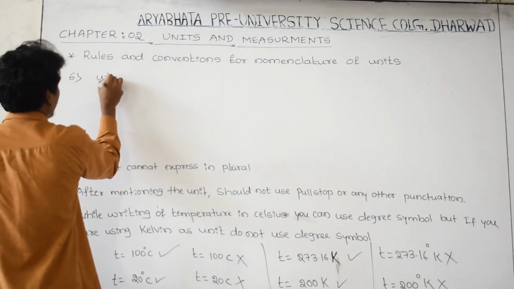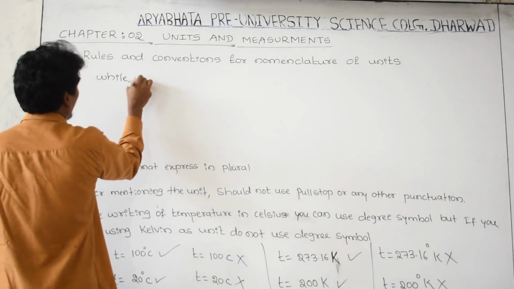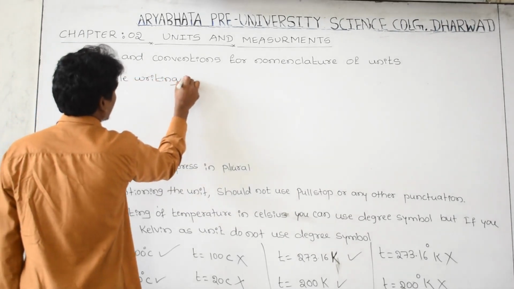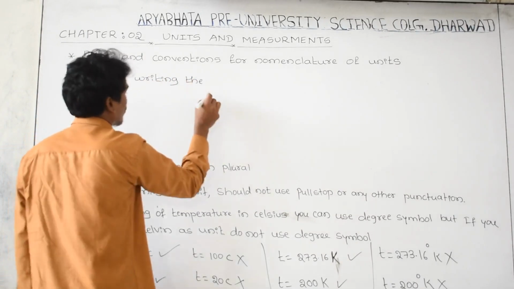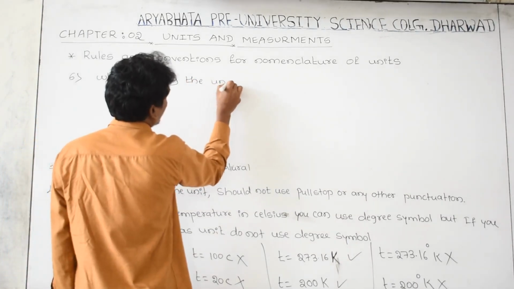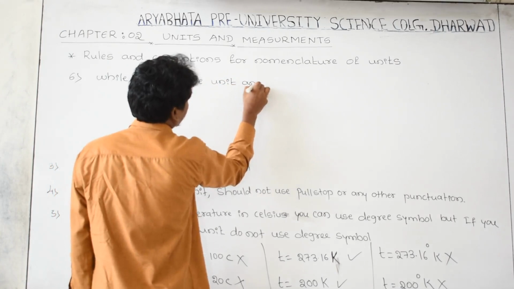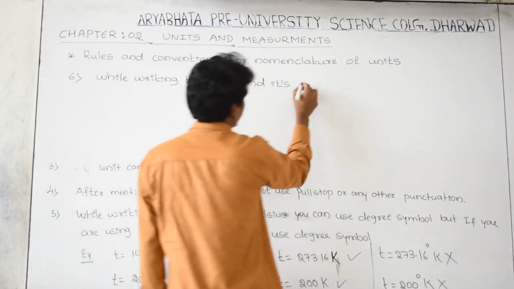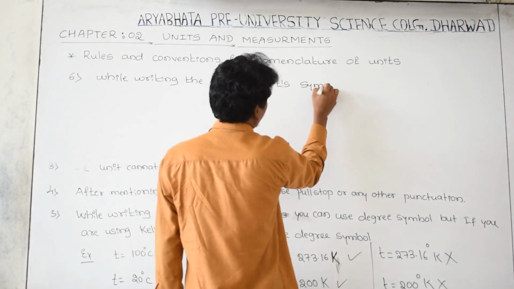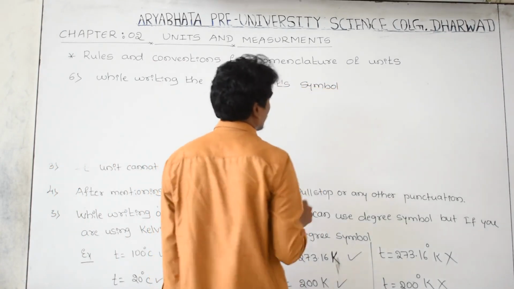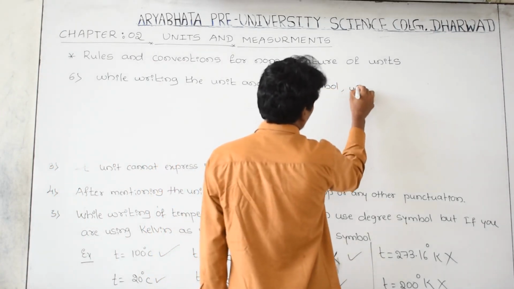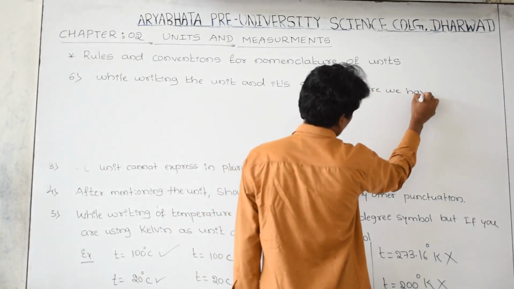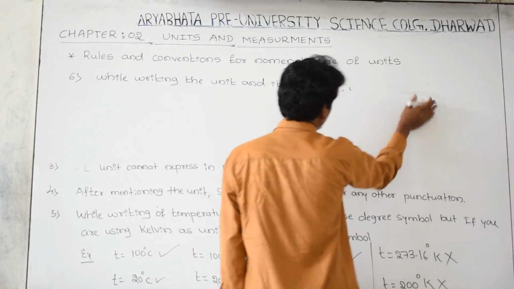While writing the unit and its symbol, where do we have to use space, or can we use space?